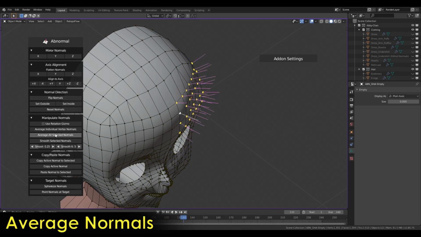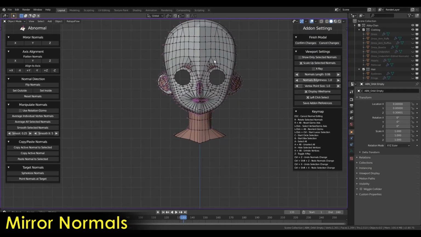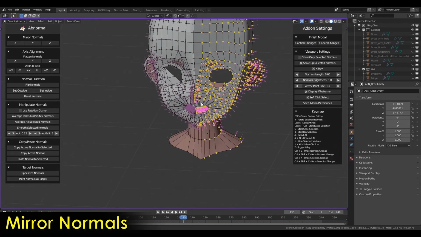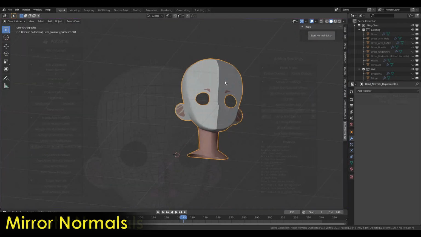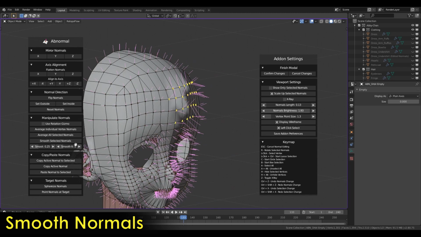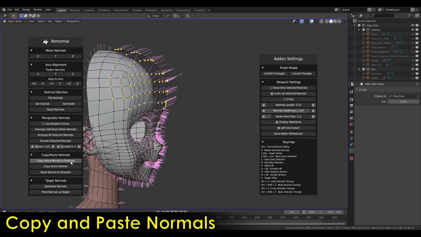We also have a gizmo with a hidden incremental adjustment menu. If you find the gizmo blocking selections, you can turn it off as well. And if you love the right-click selection, you can also toggle right-click selection. And as a bonus, all the possible key maps are listed to help you master Vertex Normal Editing quickly.